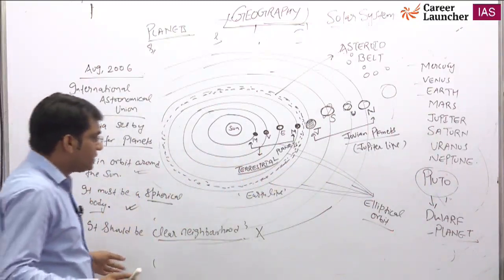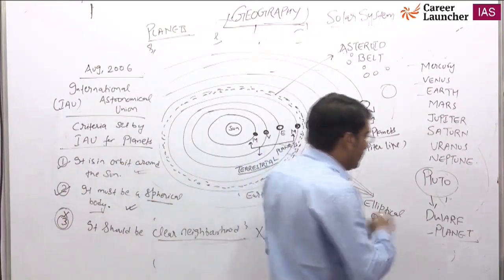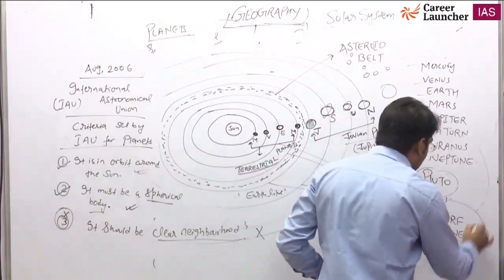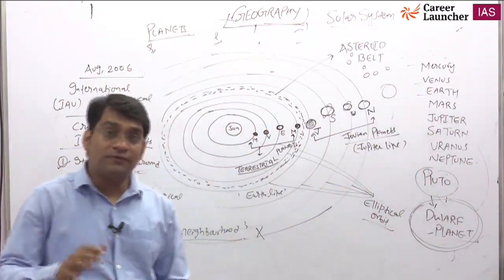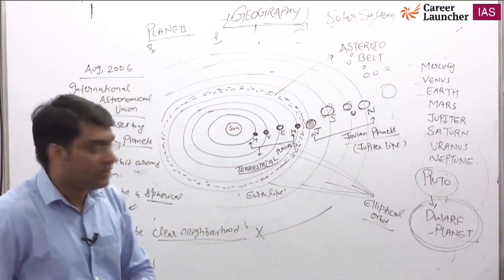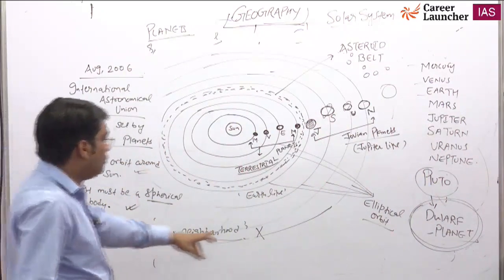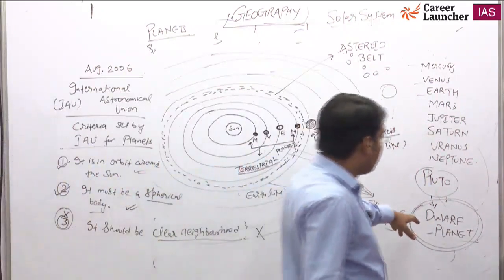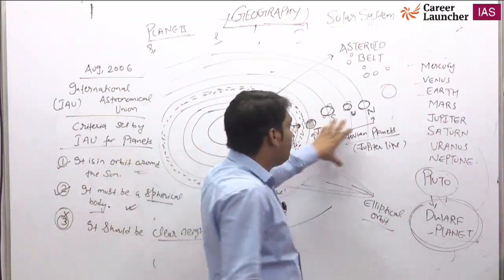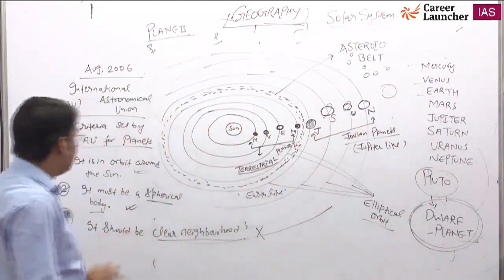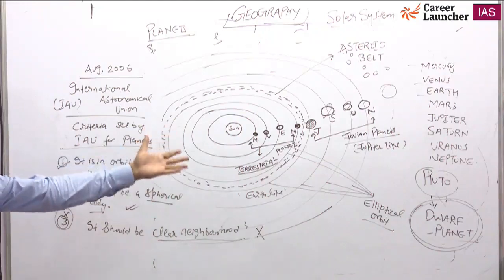Because of this, Pluto is called a dwarf planet. So what is a dwarf planet? A dwarf planet is basically a body which has not fulfilled all three conditions. Pluto is a dwarf planet. All the planets in our solar system fulfill all three conditions, so they are called planets.